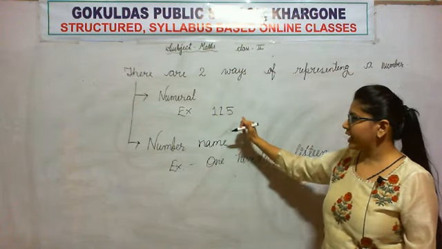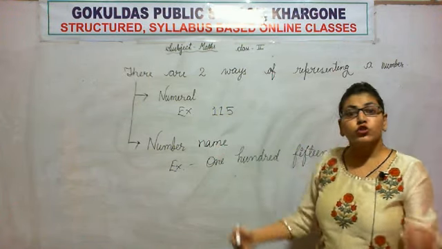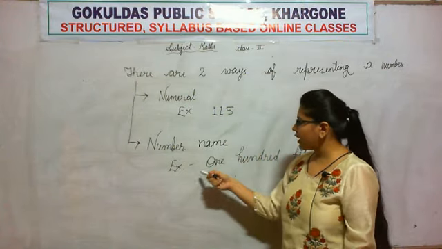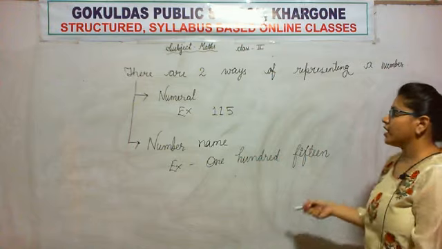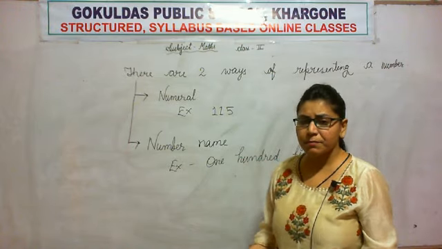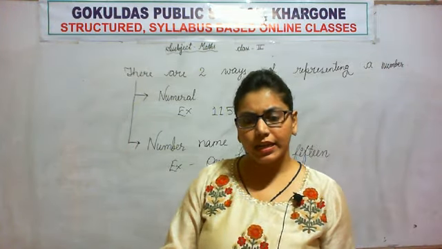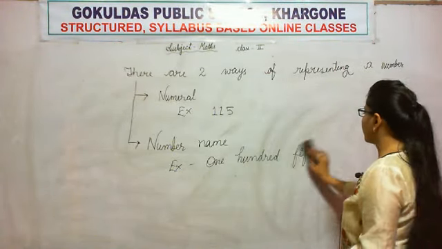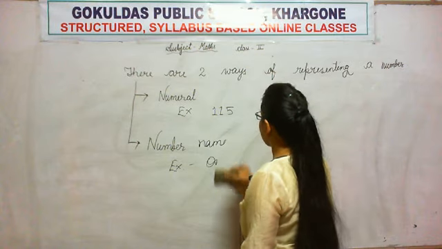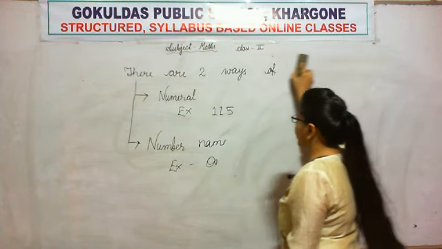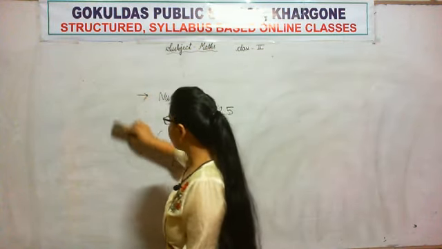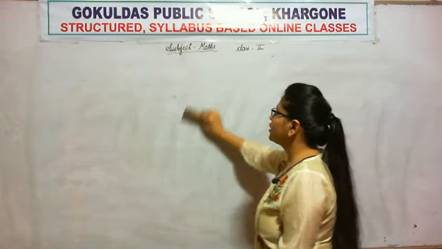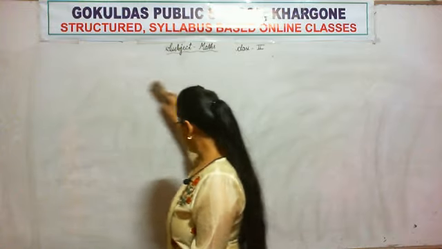How we were reading this is 115. So what we read is what we write. We were reading it as one hundred fifteen, so we wrote it in words. This is number name. This is very simple. Whatever we write is what we read, and whatever we read is what we write. Okay. So there are two ways of representing a number. First one is in the form of numeral and the second one in the form of number name.